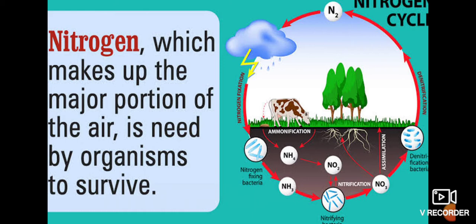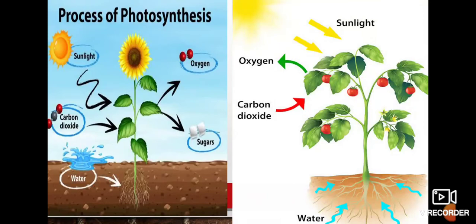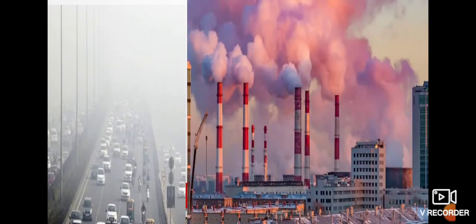Therefore, it needs to be converted into nitrate compounds in the soil by nitrogen-fixing bacteria present in the roots, so that plants can use it. So this is the nitrogen cycle, children, which we have read.